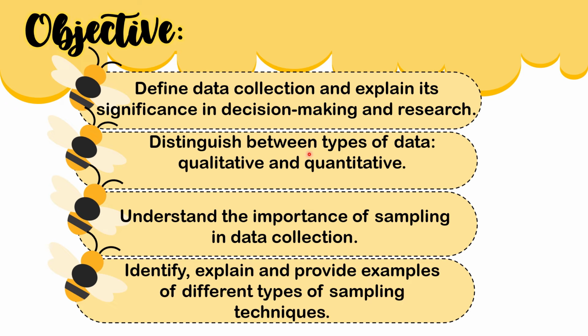Second, distinguish between types of data which are qualitative and quantitative. The third objective is to understand the importance of sampling in data collection. And the last objective for this lesson is to identify, explain, and provide examples of different types of sampling techniques.